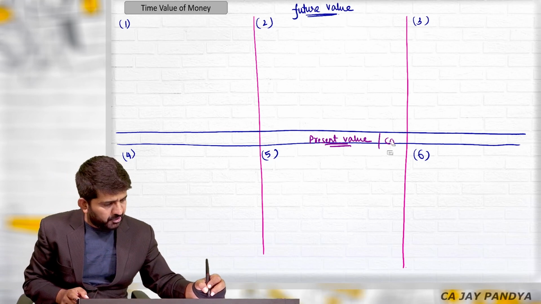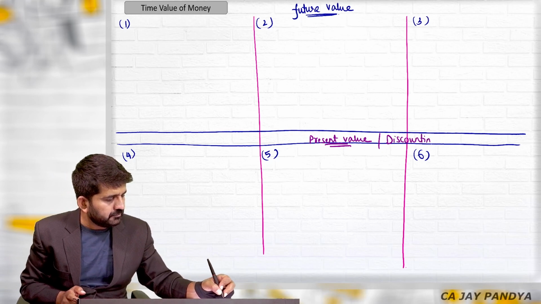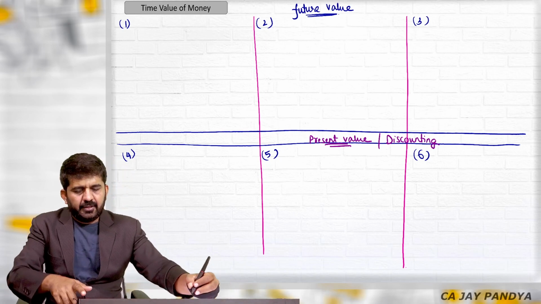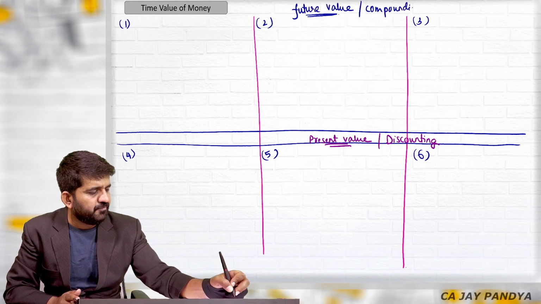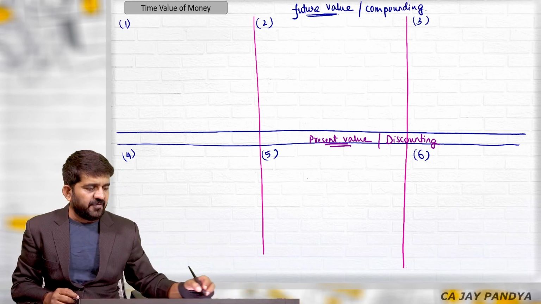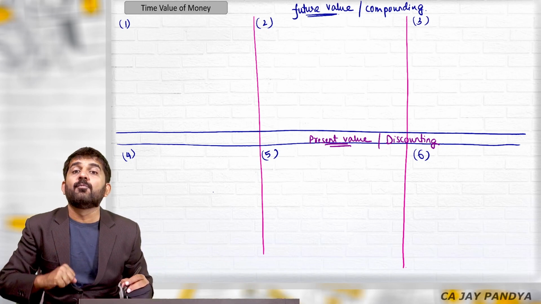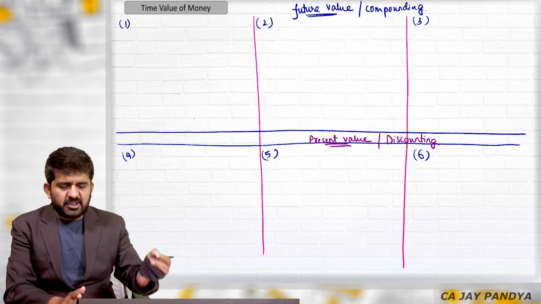They are also termed as discounting questions. The first ones are also termed as compounding, because in the first, second and third category of questions you are adding something. In the 4th, 5th and 6th category of questions you are removing the interest. What are the first category of questions?